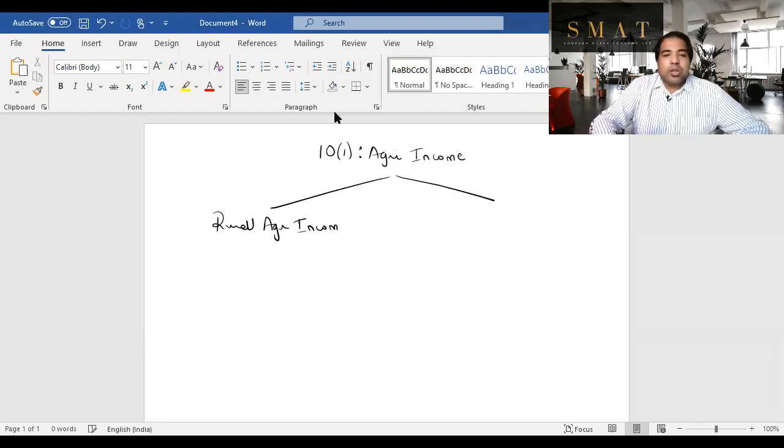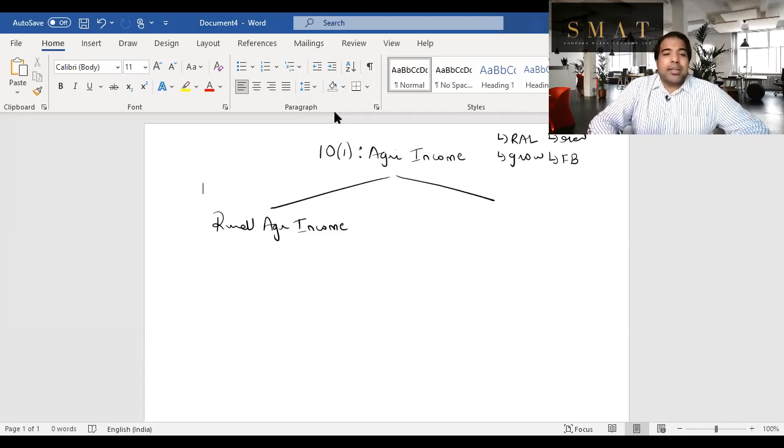Guys, here also we take the surgeon's example. The surgeon had a rural agriculture land on the outskirts of the city, Bangalore, Mumbai, etc. He had a rural agriculture land. He would grow things there. He would grow cotton, etc. But sometimes he would also rent it out and not grow anything. Besides that, he had a farm building. Guys, that farm building was his dwelling place. Whenever he would be at the farm, he would stay there, and also he would give that extra space to other people to store goods for some nominal rental income. So he was making income from there as well.